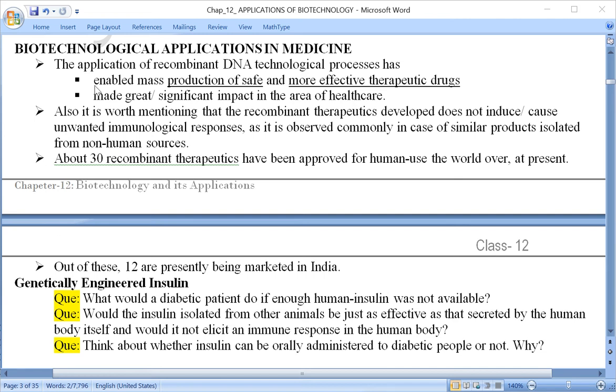So what happens in the application of biotechnology in medicine?